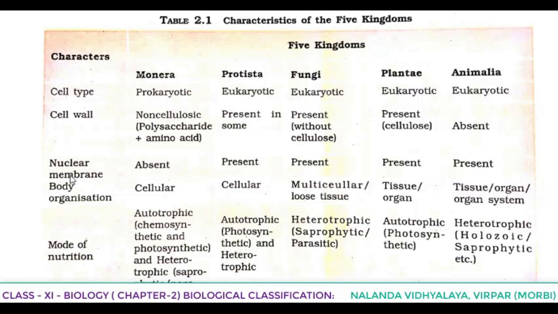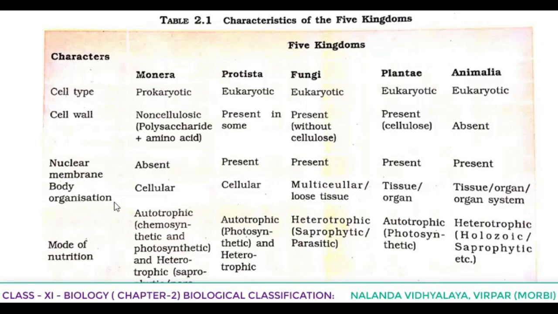Now nuclear membrane, that we already told in the case of prokaryotic, otherwise in the case of Monera, nuclear membrane is absent. But in the case of eukaryotic, as you know that it's present, so Protista to Animalia. That means in Protista, fungi, plantae and Animalia, nuclear membrane is present.